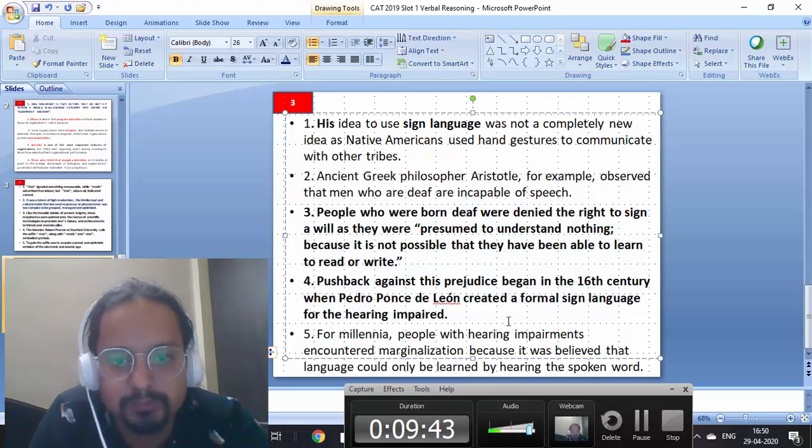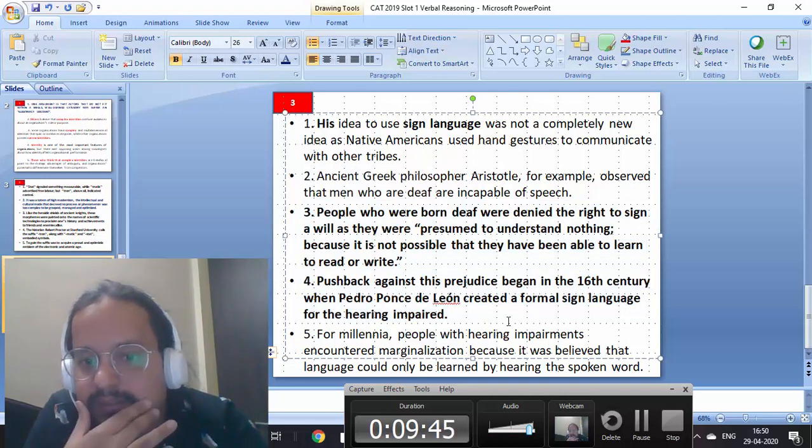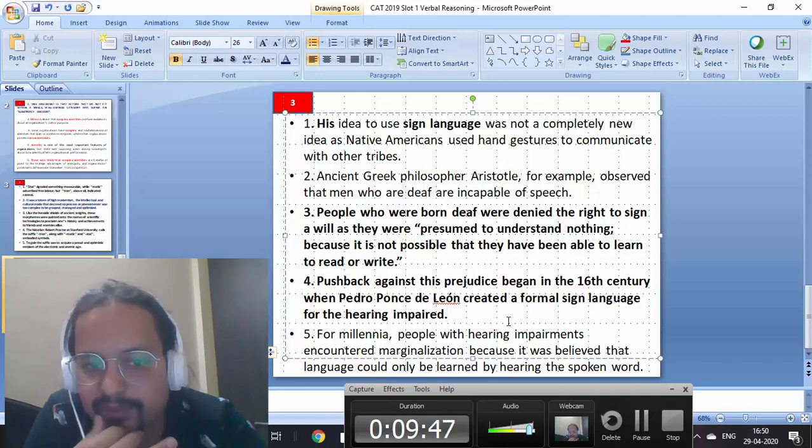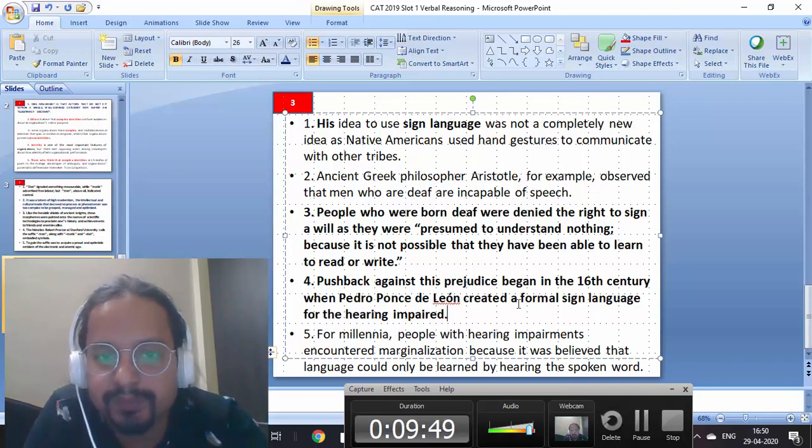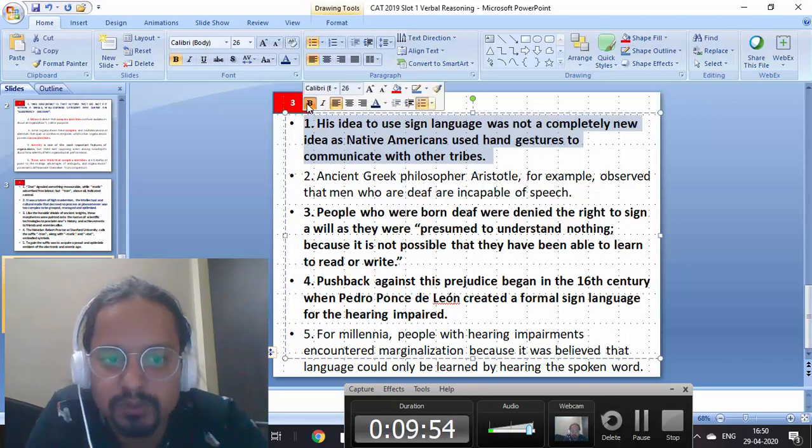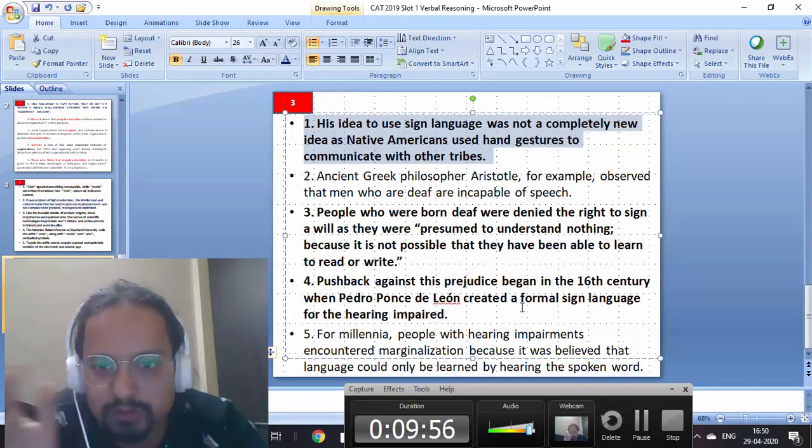And we are talking about a formal sign language, right? And who created this? Pedro created it, right? Okay, so Pedro created it, and his idea to use the sign language was not new. To whom is his referring? Pedro. So four and one get connected. I'm not sure why two is being mentioned till now.